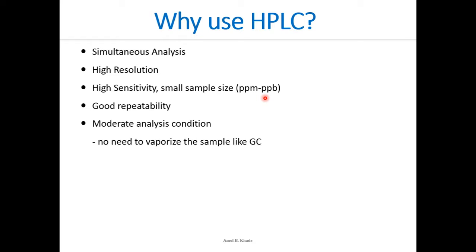And unlike GC, because in gas chromatography, which we will be discussing in future classes, is a technique where we use a gas as the mobile phase, and the stationary phase can be solid or liquid. But the limitation of GC is we need to have the sample in a vaporized condition. So those samples which are thermolabile cannot be detected with GC. So that is a major limitation. Then we can fractionate the sample very easily, and we can purify the sample.